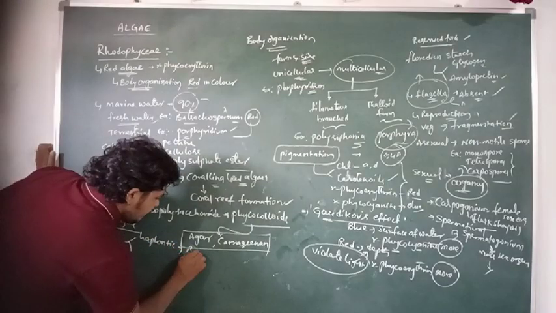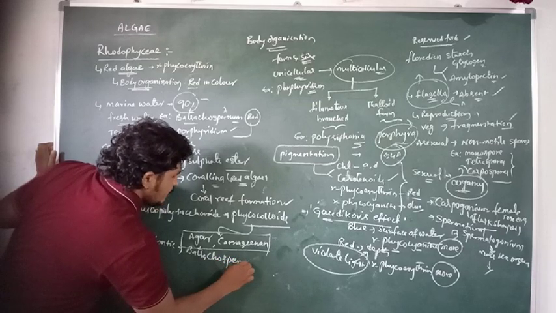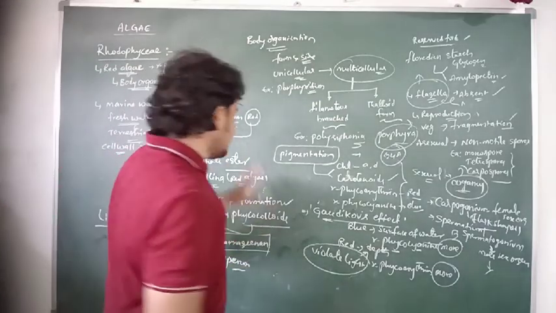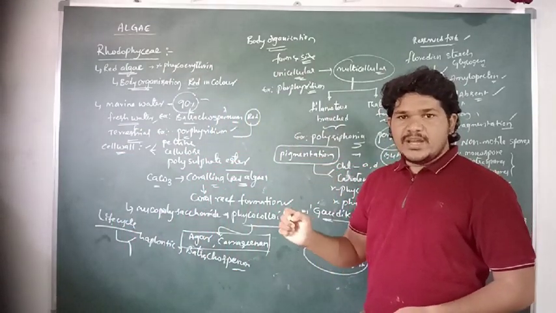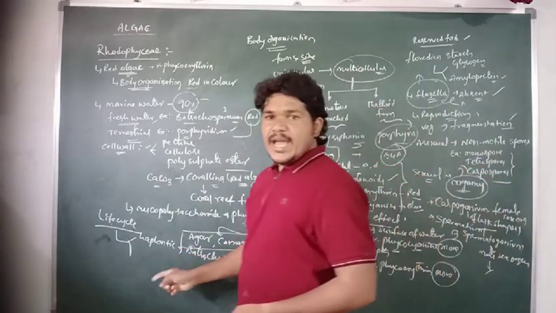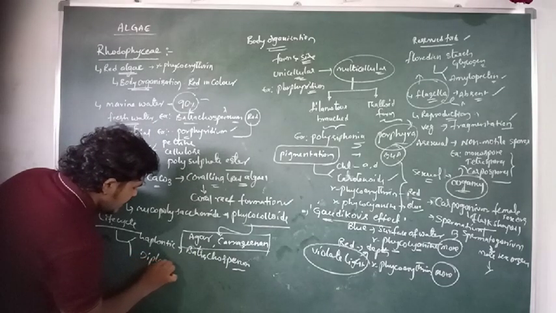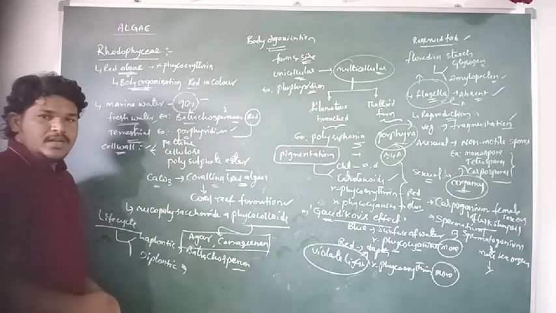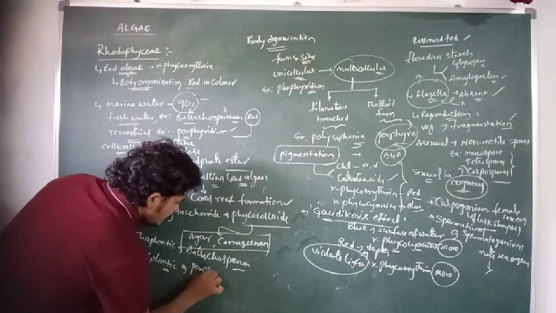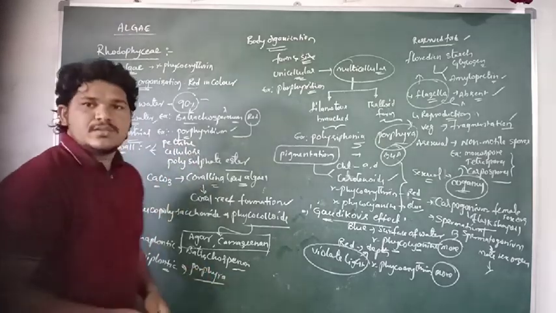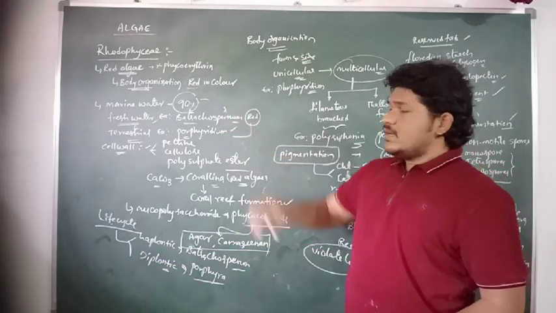For example, Batrachospermum, a species of red algae existing in freshwater habitat, exhibits a haplontic life cycle. A few other species of red algae can exhibit a diplontic type of life cycle, for example Porphyra. So these are the two different kinds of life cycles present in the Rhodophyceae, or red algae.